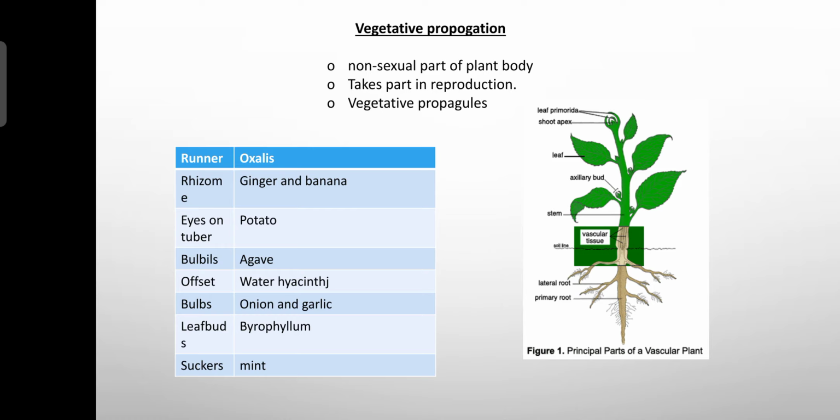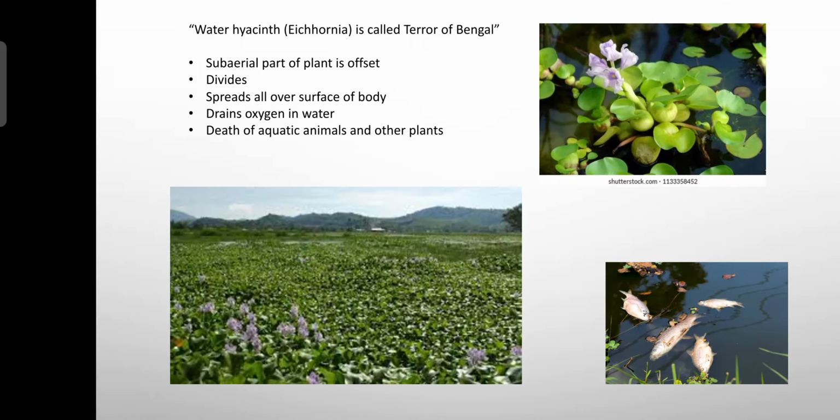Now I will explain some of the mechanisms, some of the processes regarding vegetative propagation. If you look here, we have just given a statement like water hyacinth. Water hyacinth is the Eichhornia plant, which we commonly call terror of Bengal.